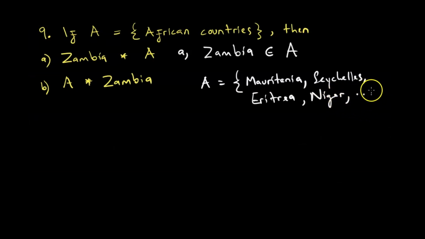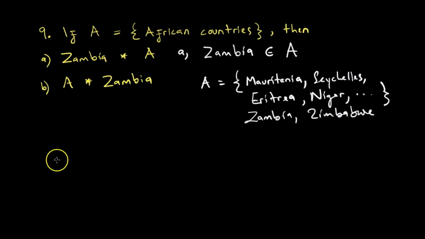We keep on listing until the end. In our listing we would eventually get to Zambia, maybe Zimbabwe, since we started listing in no particular order. Of course, this is not in alphabetical order, but Zimbabwe is the last country in terms of the alphabet and in terms of other things also, which I'm not going to delve into. So that is what is happening here. Zambia is basically an element.